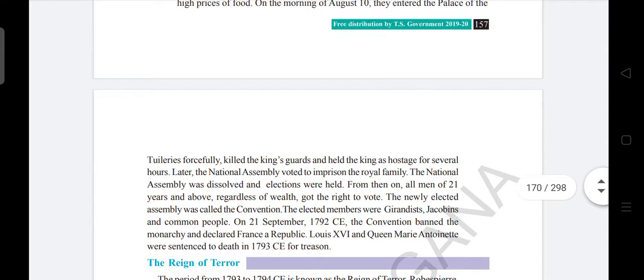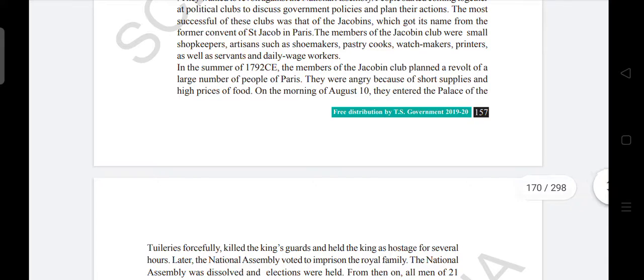So, what happened here? In the summer of 1792 CE, the members of the Jacobin Club planned a revolt of the large number of people of Paris, and they were angry because of short supplies and high prices for food.